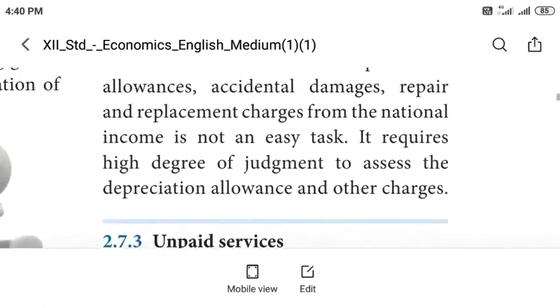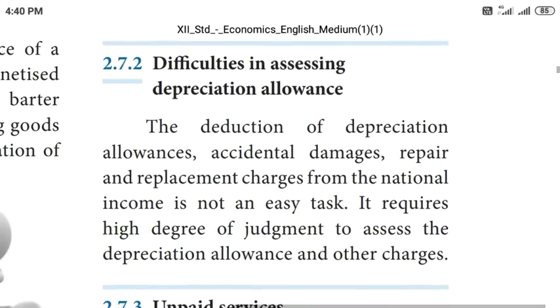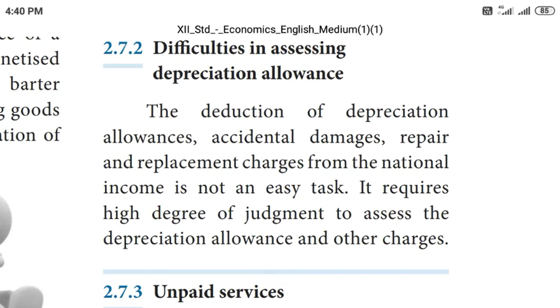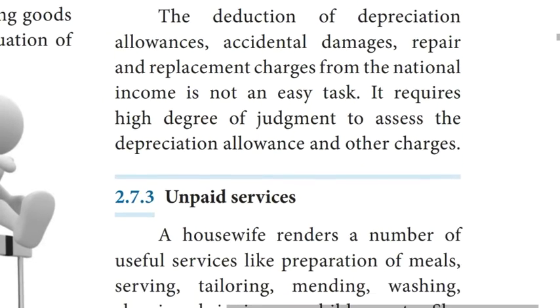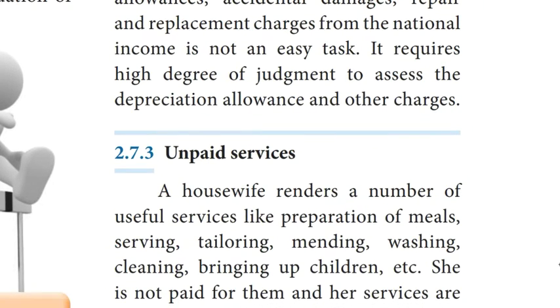Second difficulty is assessing or estimating depreciation allowances. The deduction of depreciation allowances, accidental damages, repairs and replacement charges from the national income is not an easy task. It requires a high degree of judgment to assess the depreciation allowances and other charges.